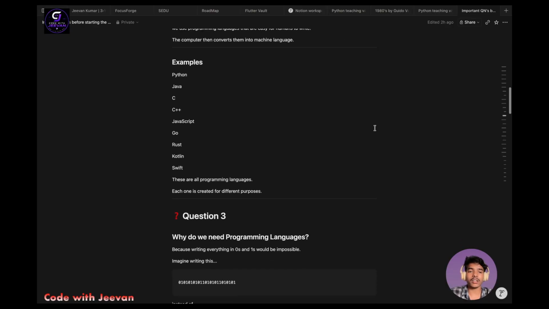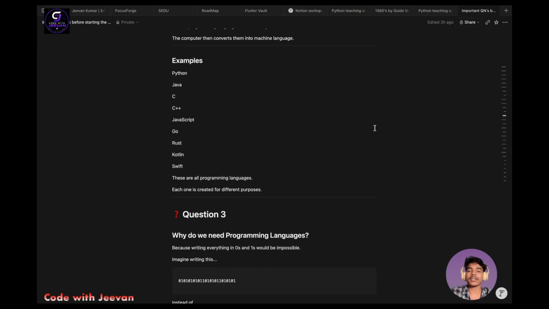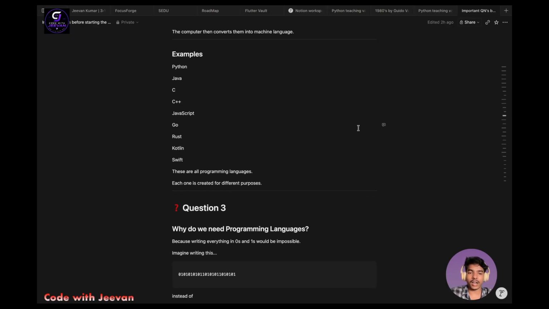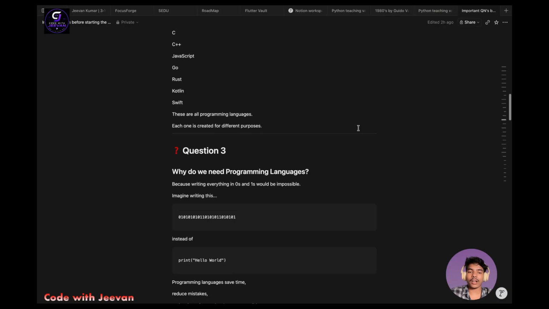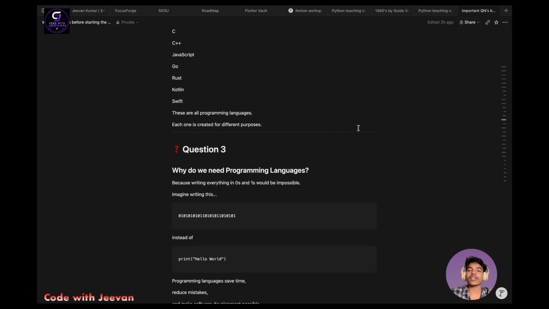And then you can see here the examples. The programming language examples are Python, Java, C, C++, JavaScript, Go, Rust, Kotlin, Swift. These are all programming languages. Each one is created for different purposes. So every particular language has a particular purpose. So those languages will be working according to their purpose.